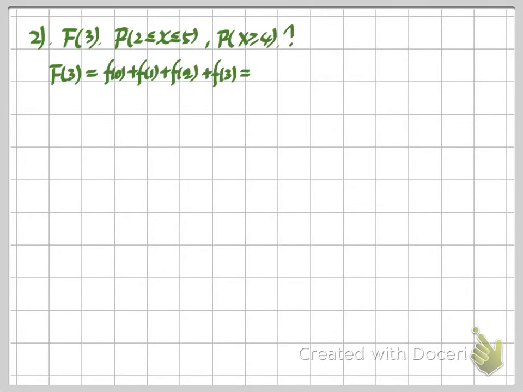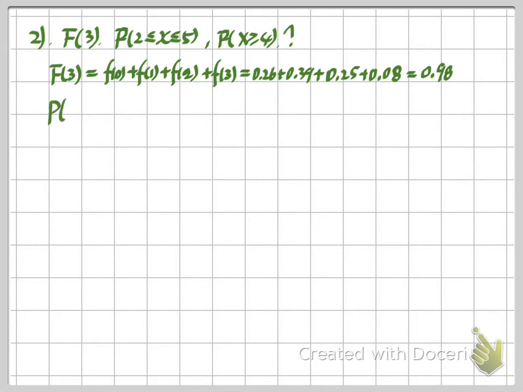For each of these PMFs, you need to use our method in the previous part 1 to compute each of them. I just skip this part and give you the answer, so you can try this by yourself. We sum up these 4 numbers, and the final answer is 0.98. Okay, so this is what we have for this part.